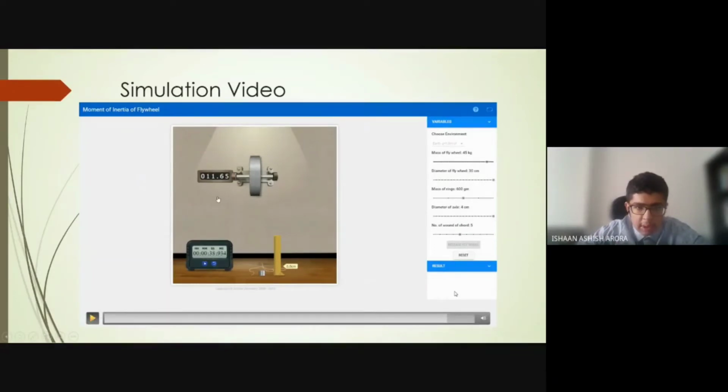As you can see, the time taken was 38 seconds for the flywheel to stop, and 11.65 was the total number of revolutions performed.